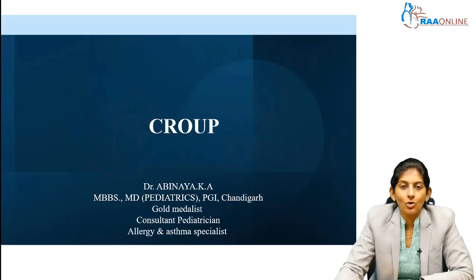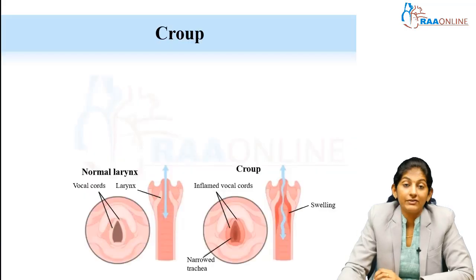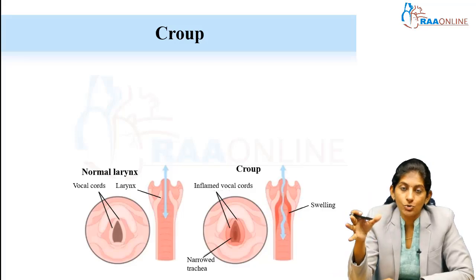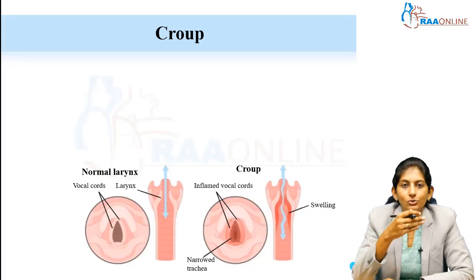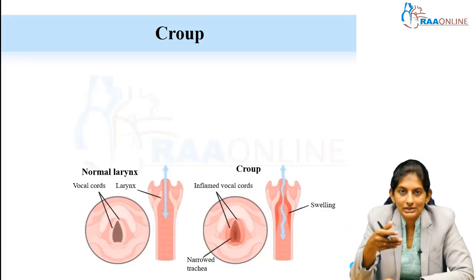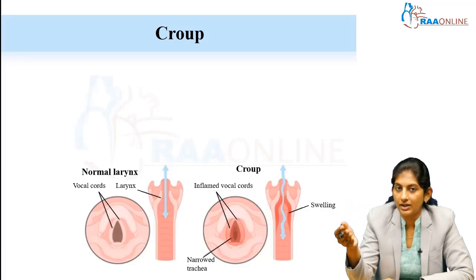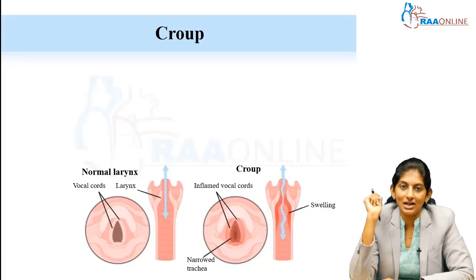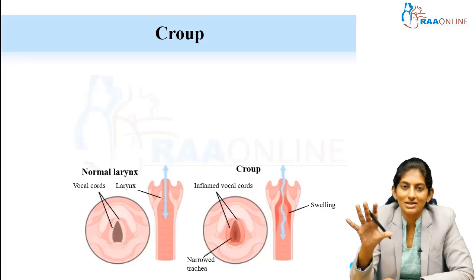In the chapter discussion of respiratory system, the next topic of discussion is on Croup. I know we have seen children with Croup right from our MBBS, isn't it? But there is a lot of discussion around the management of Croup, which we are going to clarify through this presentation. I will take you through the introduction, the etiology, the severity classification of Croup, and how you are going to investigate. Are investigations like X-ray needed in Croup, close differentials to Croup, and finally the management part. This will be a very interesting presentation.